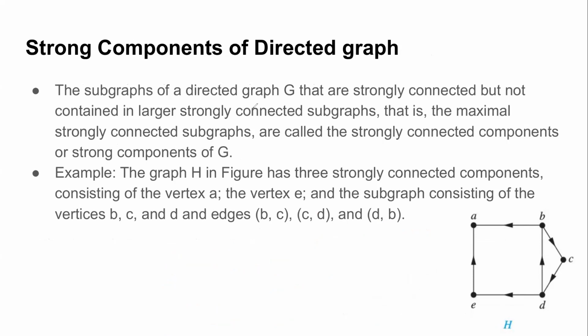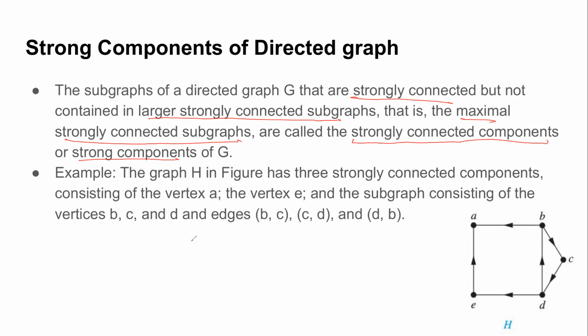The subgraphs of the directed graph G that are strongly connected themselves, but not contained in any larger strongly connected subgraph, are known as maximal strongly connected subgraphs, or strongly connected components, or strong components. Let me again revisit the technical definition and try to make you understand.